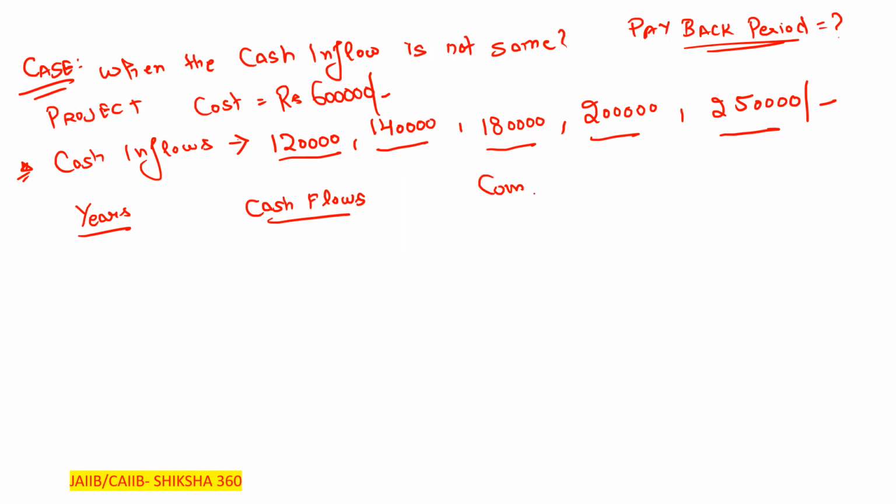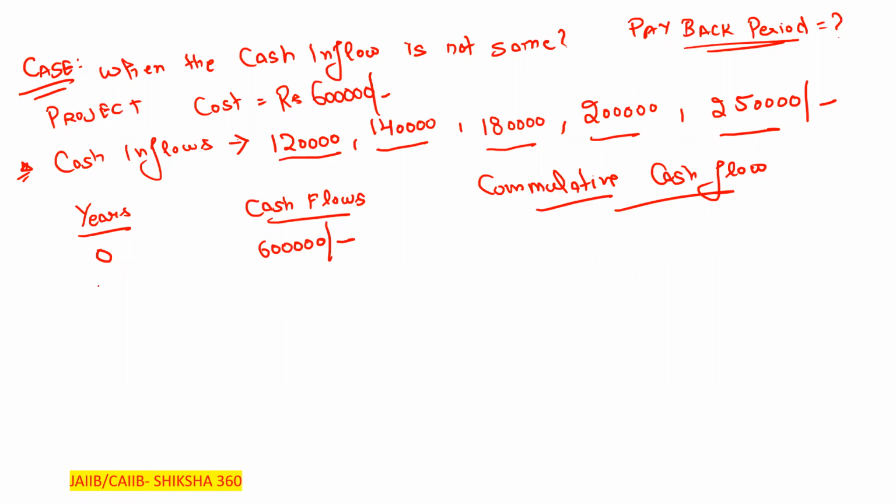Clear? So what we have to do is calculate the cumulative cash flow. In the first year, whatever the initial investment is, that will be the cash flow, 6 lakh. So we have to recover up to 6 lakh. In which year are we going to recover the 6 lakh?